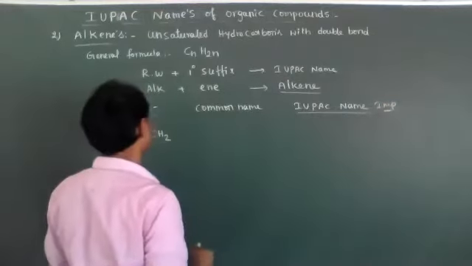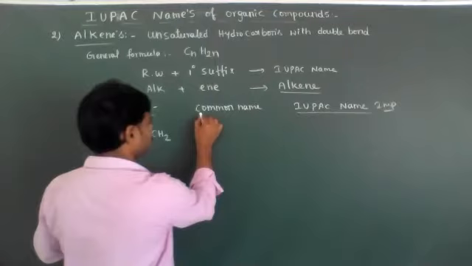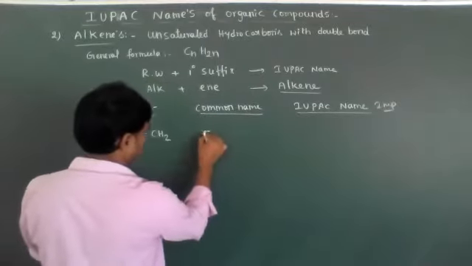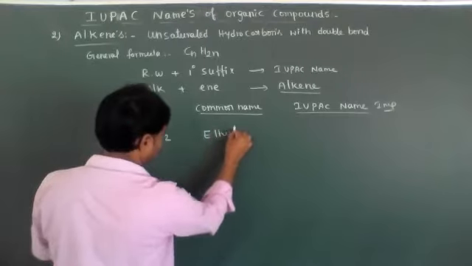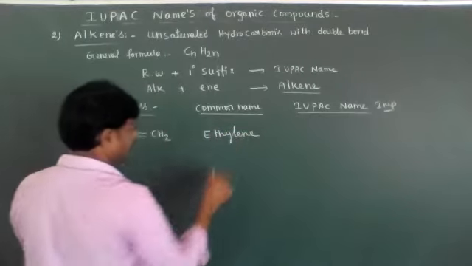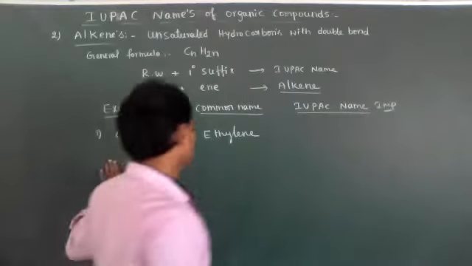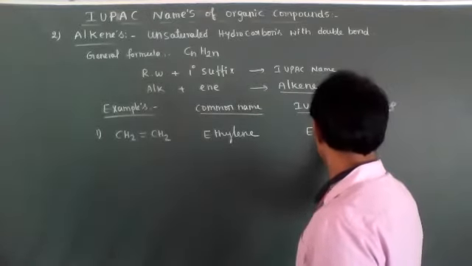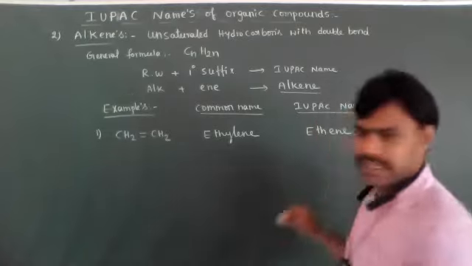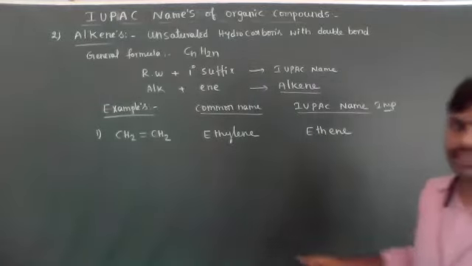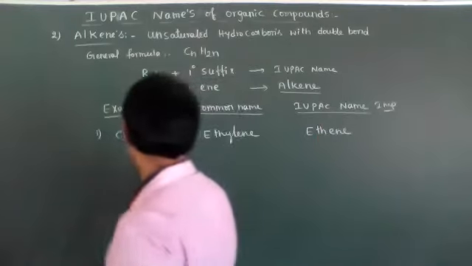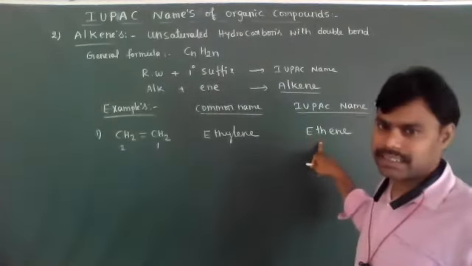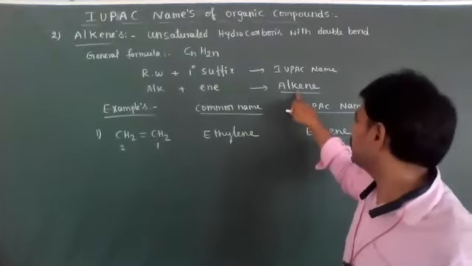For alkenes, ethylene is the common name, but its IUPAC nomenclature is eth plus ene, since 2 carbon atoms are present in the root word. So 2 carbons, that's why it is called eth plus ene, ethene.